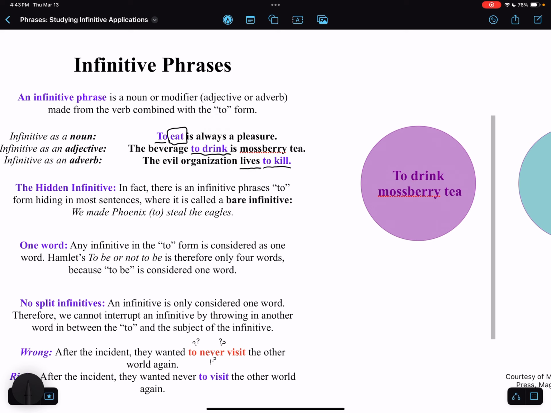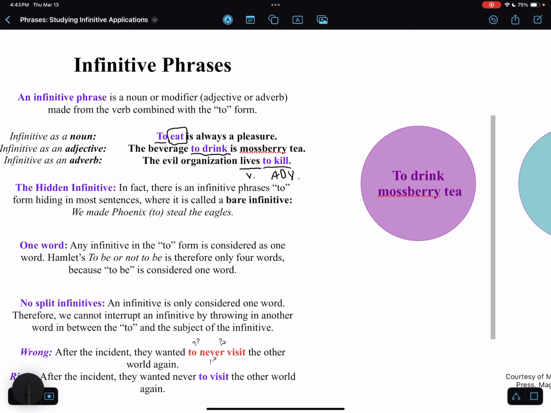It's describing the verb lives, and the infinitive is modifying that, which makes it an adverb. So it's verb and then adverb. We've got an adverb infinitive form, an adjective infinitive form, and a noun infinitive form, three different types the infinitive phrase can come in.